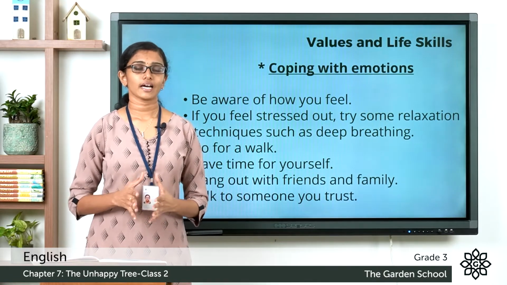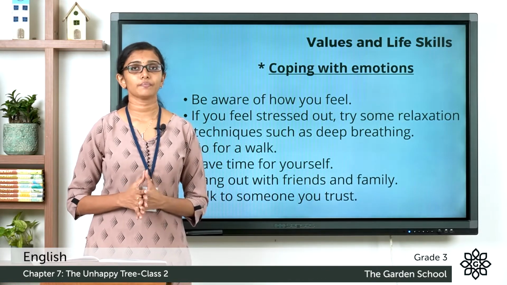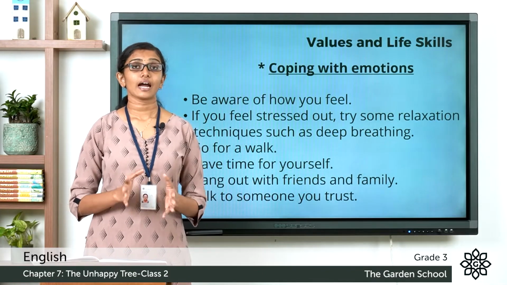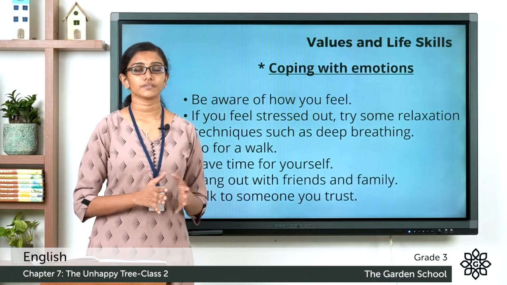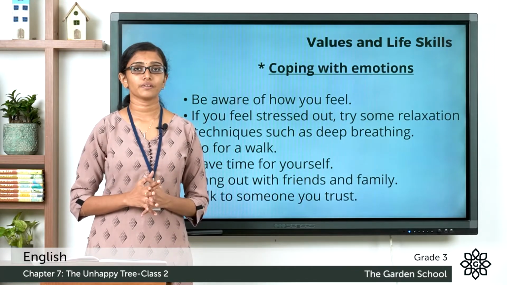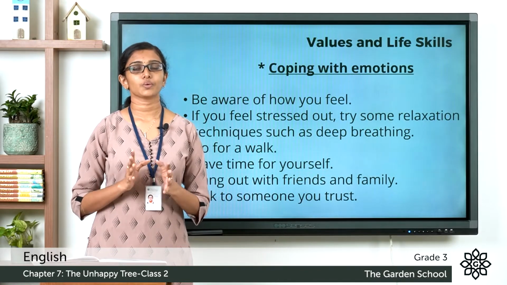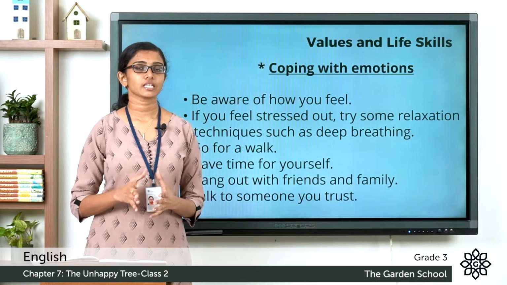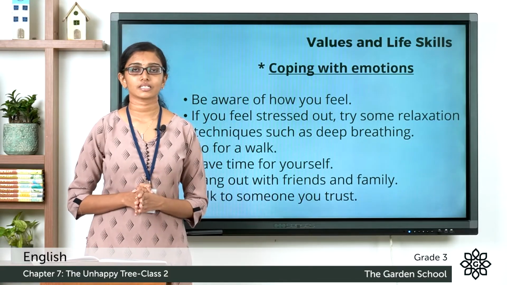So in the story, The Unhappy Tree, we saw how the little fig tree was so unhappy and overwhelmed about the way it looked. It had its best when it had its original needles or needle-shaped leaves, but it wished for different types of leaves and it got all its wish granted, but the consequences were not good. If the tree could have handled its emotions better, it wouldn't have to go through such consequences.